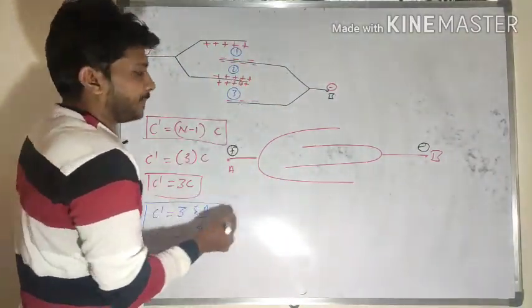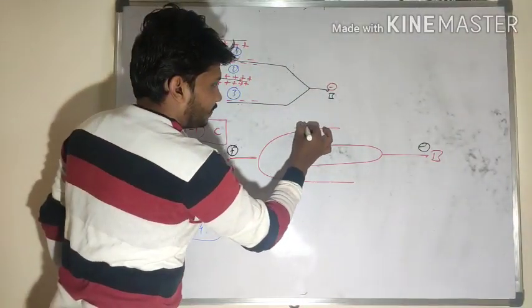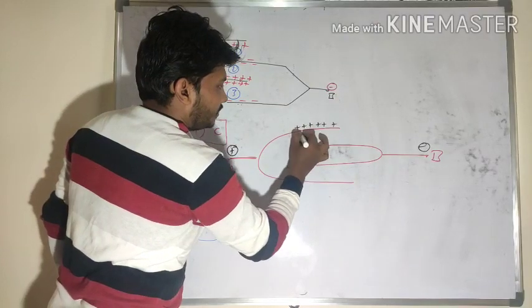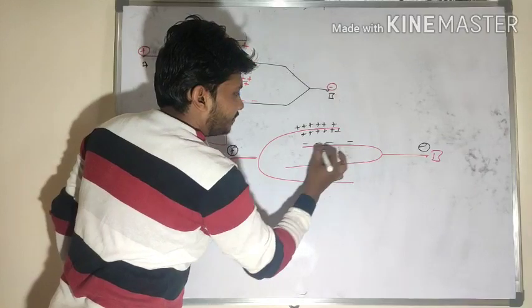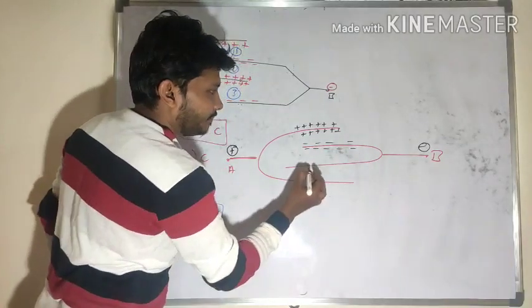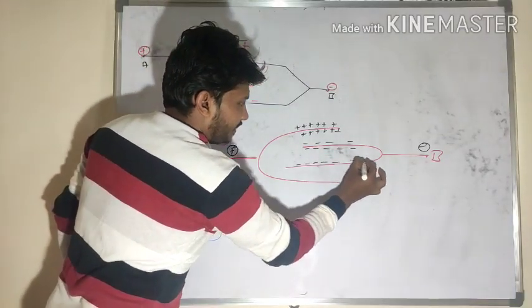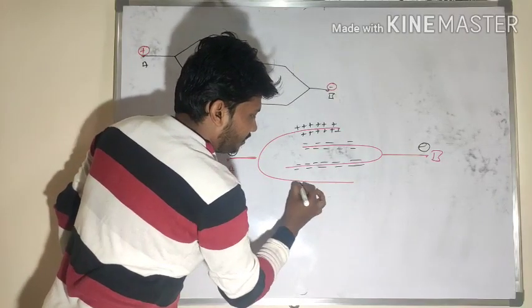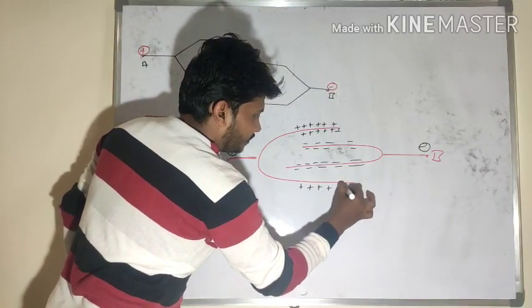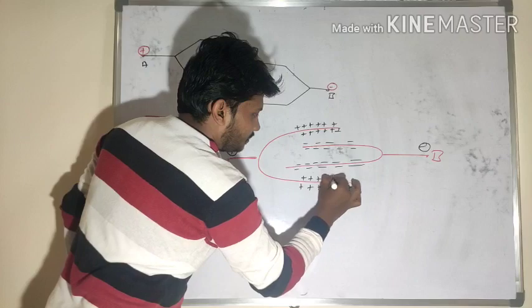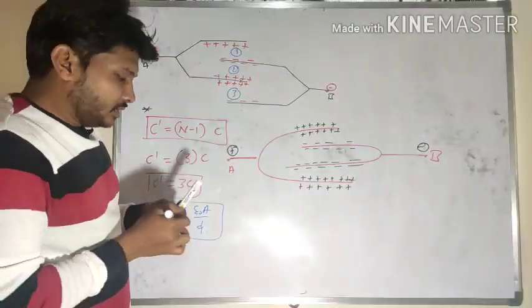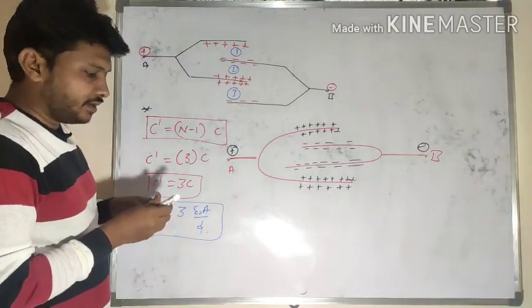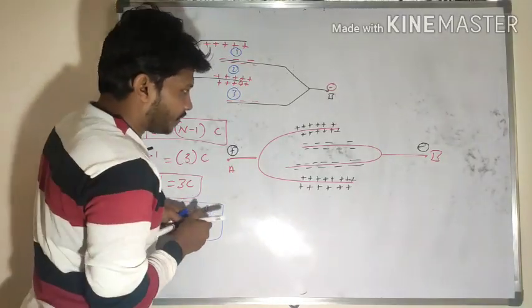What is the effective capacitance? This one is positive, this is negative, this is negative, point B is negative here and point A is positive here. In this situation this formula is not applicable. So how many plates are possible here?